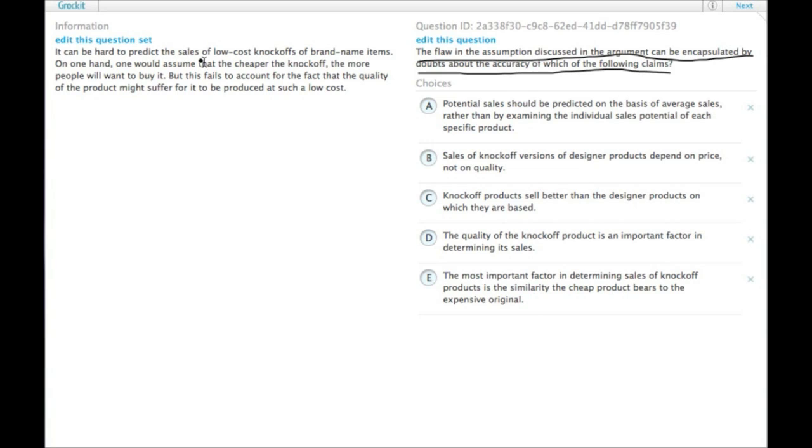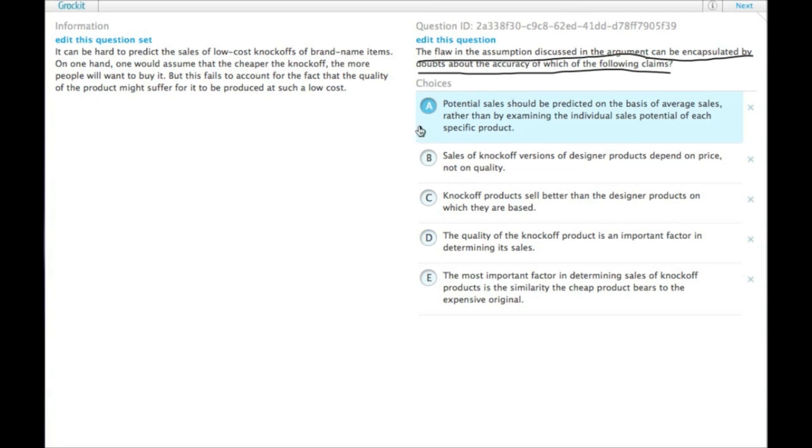So it can be hard to predict the sales of low-cost knockoffs of brand name items. On the one hand, one would assume that the cheaper the knockoff, the more people will want to buy it, but this fails to account for the fact that the quality of the product might suffer for it to be produced at such a low cost. Okay, so that's pointing out some aspect of, hey, sometimes quality is a factor. Ordinarily, you would expect that price would be everything. So it's pointing out a flaw in the idea that price is everything.